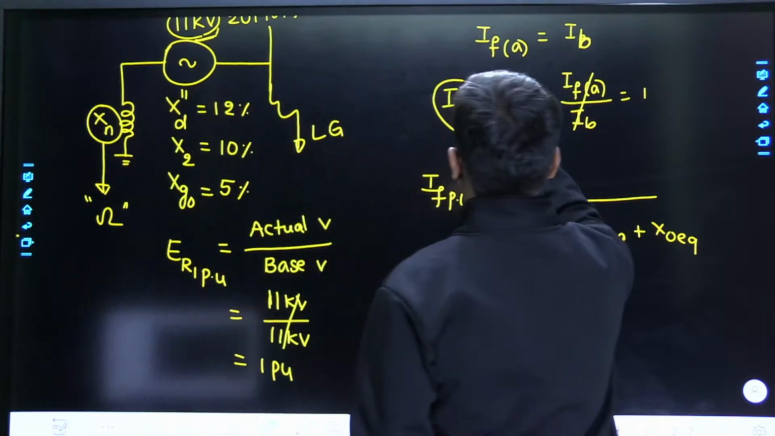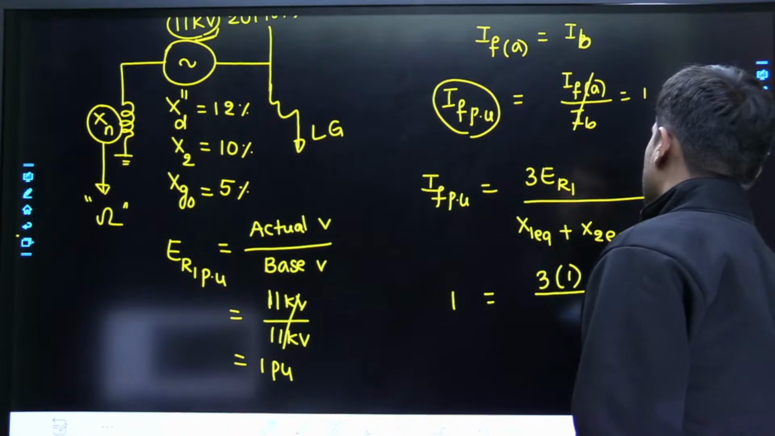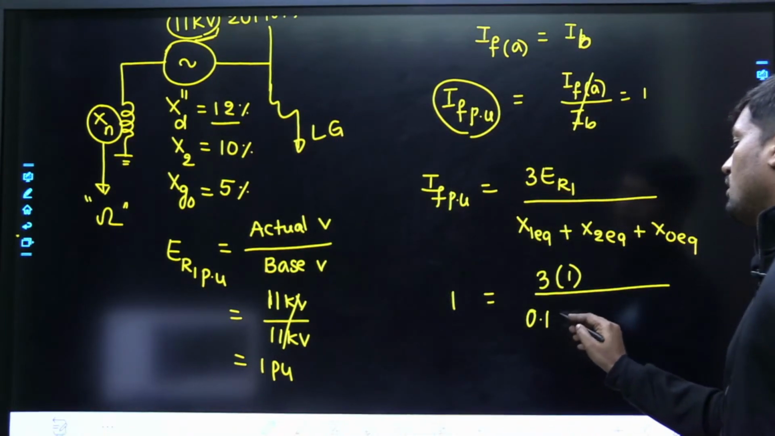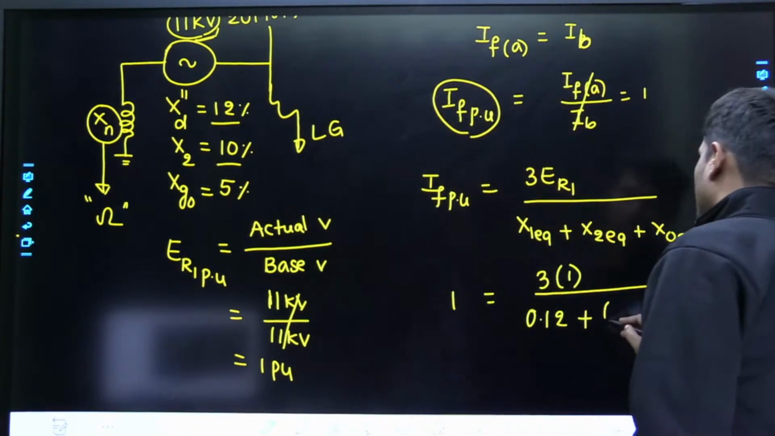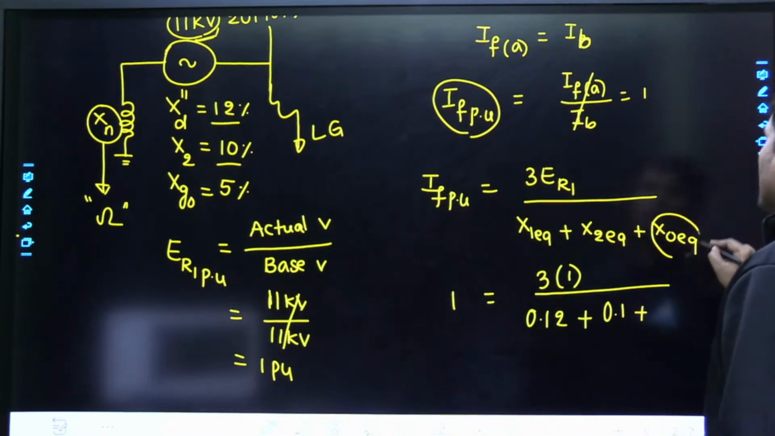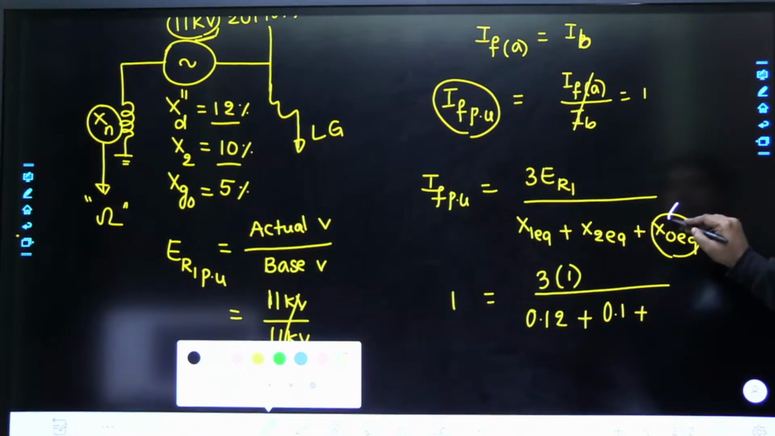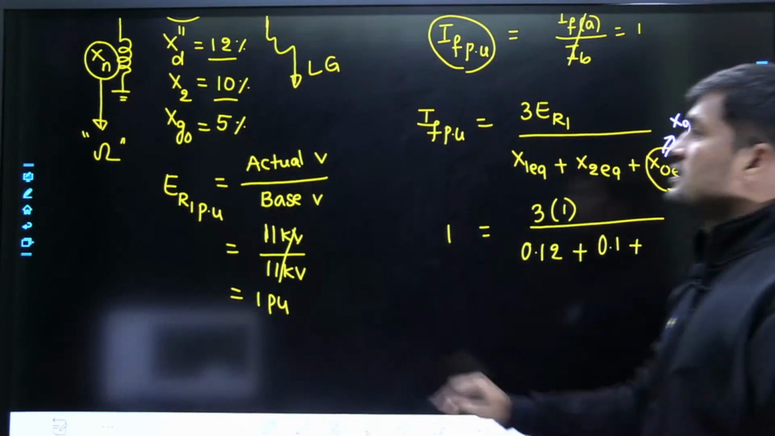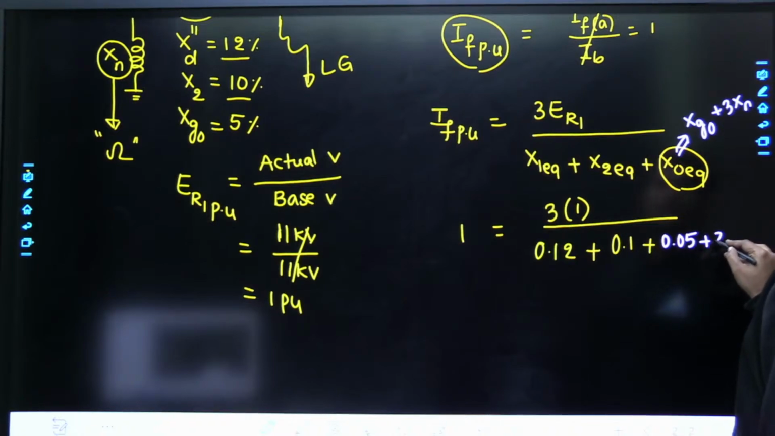Already we calculated fault current per unit is equal to 1 per unit, equal to 3 times ER1, which is 1, upon X1 equivalent. Positive sequence reactance is given, how much? 0.12 plus negative sequence reactance is given, how much, dear friends? 0.1 and zero sequence reactance. How to calculate zero sequence reactance? Anybody? Zero sequence reactance is going to include grounding effect, that is Xg0 plus 3Xn.